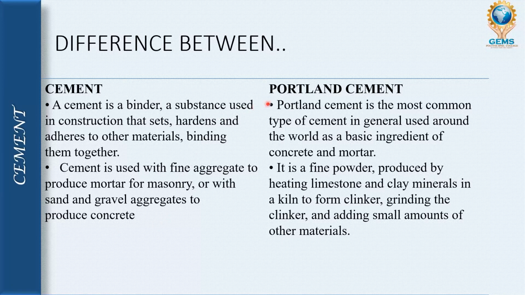Portland cement is used nowadays in every construction site, and the basic use of Portland cement is in concrete and mortar. Portland cement is a fine powder produced by heating limestone and clay minerals in a kiln to form clinkers, and the clinkers will be ground, and a small amount of other materials will be added, like accelerator, retarder, or air entraining agents.